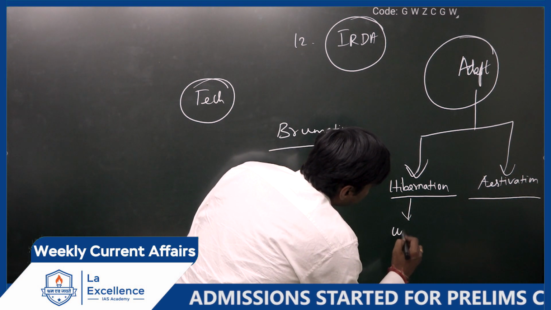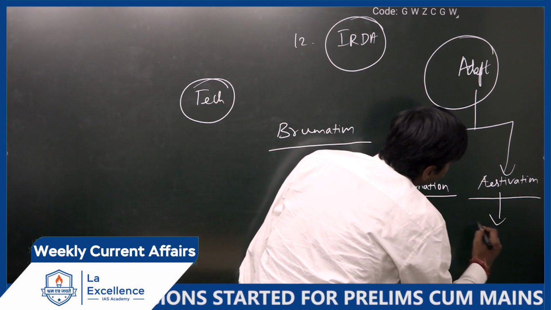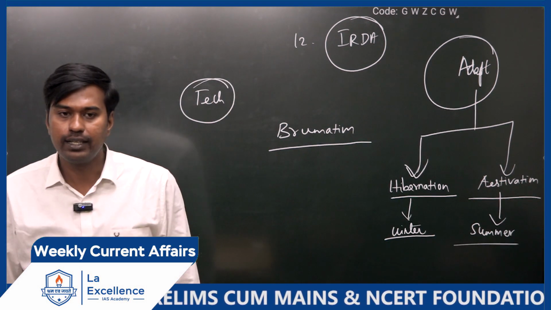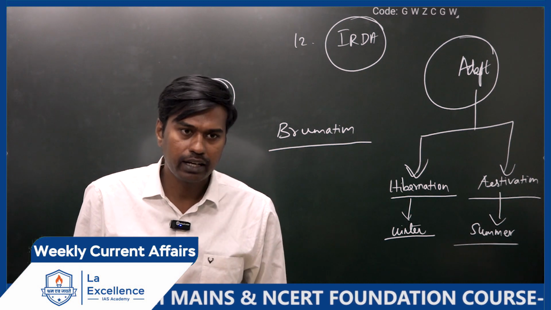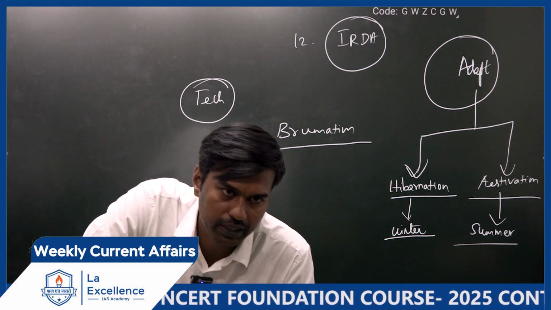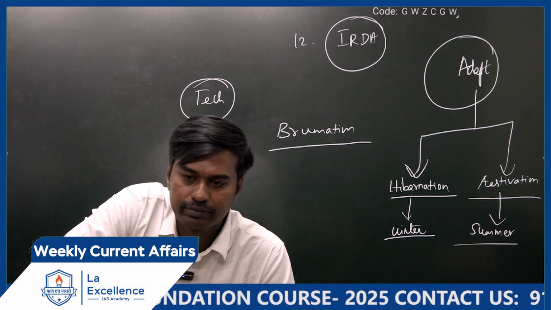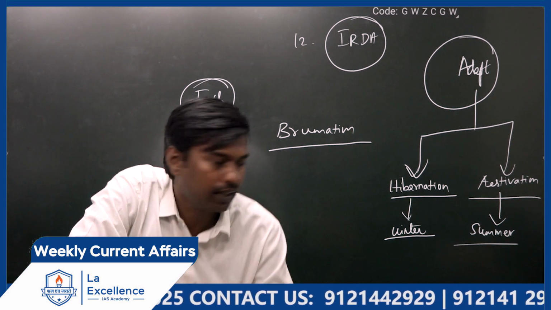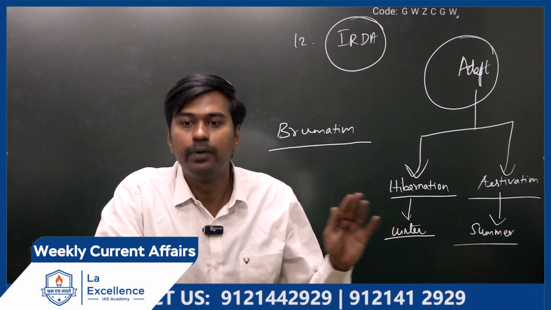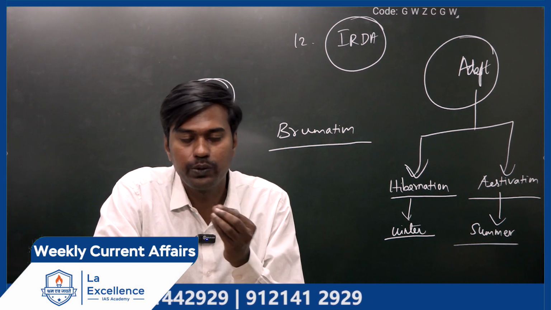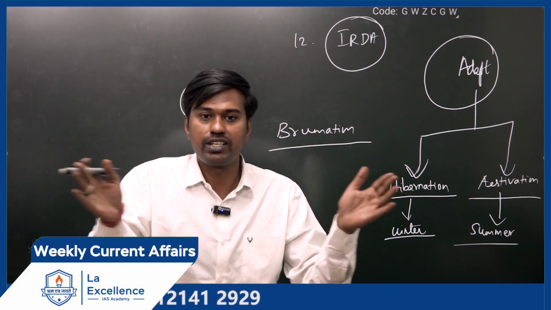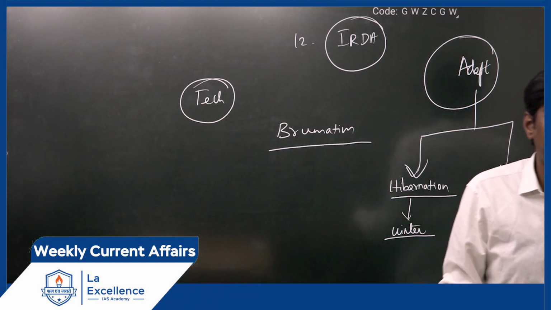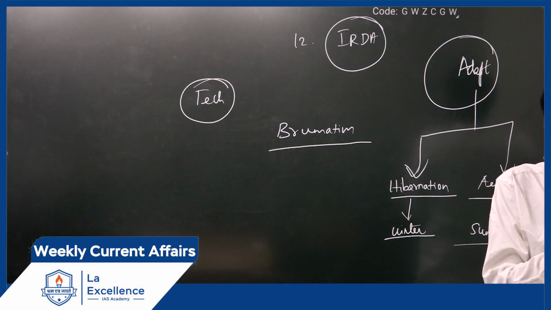Hibernation is practiced in winter times, estivation in summer times. It is like a dormancy. What do you mean by dormancy? You know the three types of volcano: active, dormant, extinct. A dormant volcano is in a sleepy state, not active. In the same manner, some birds and mammals, whenever the weather is extreme, very high or very low temperature, will go into dormancy.